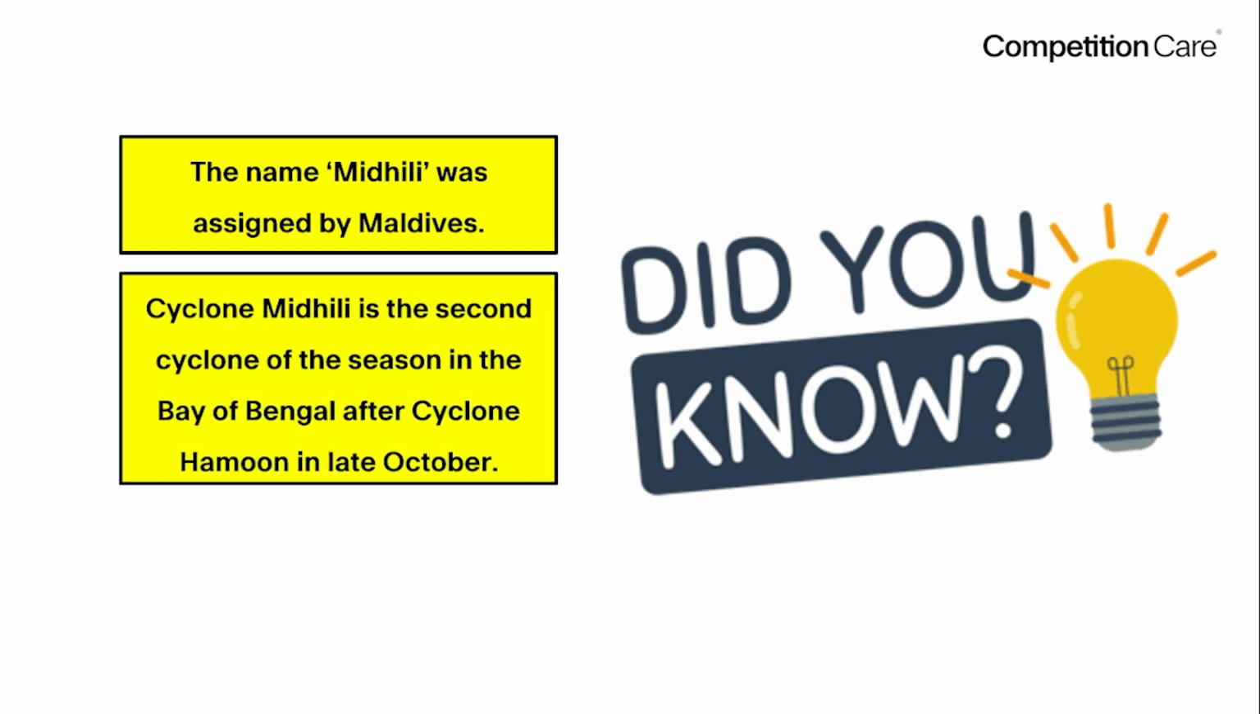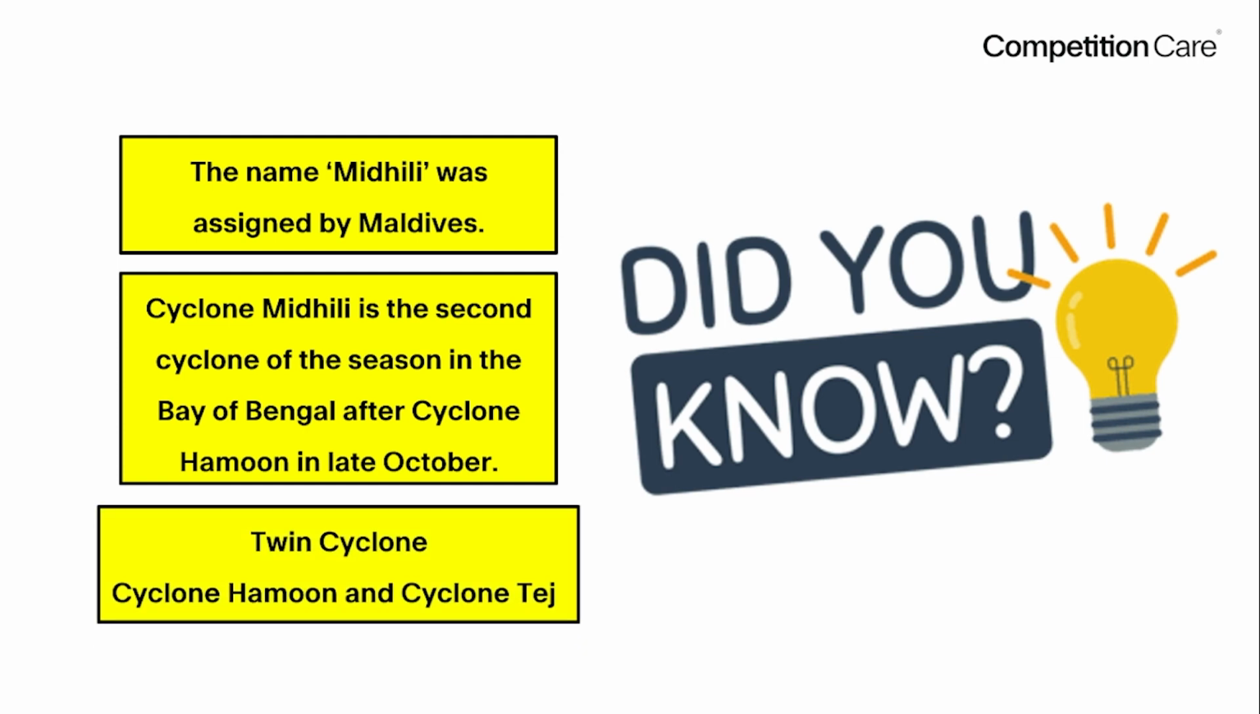Number 2 point is that cyclone Midhili is the second cyclone of the season junto Bay of Bengal form hoise after cyclone Hamoon in late October. Aru cyclone Hamoonor kotha ulale jihetu cyclone Hamoon and cyclone Tej twin cyclone boli koa hoy. Twin cyclone ki hoy okoman hetu sabo pare.